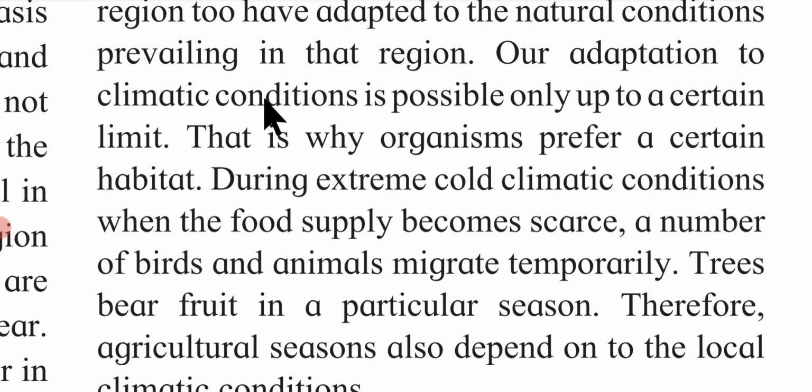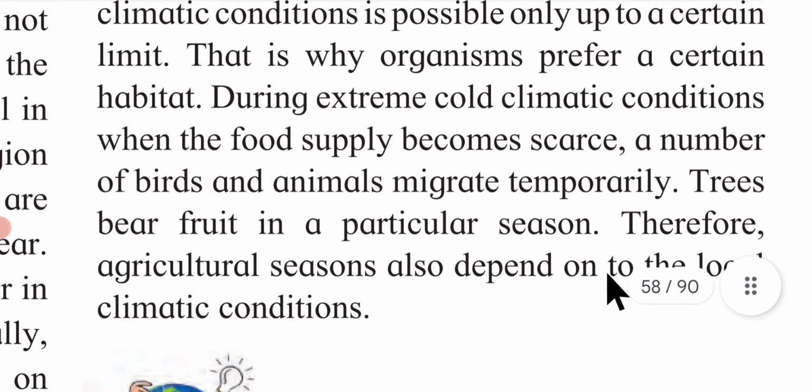Adaptation to climatic conditions is possible only up to a certain limit. That is why organisms prefer a certain habitat. During extreme cold climatic conditions, when the food supply becomes scarce, a number of birds and animals migrate temporarily. Trees bear fruit in a particular season. Therefore, agricultural seasons also depend on the local climatic conditions.